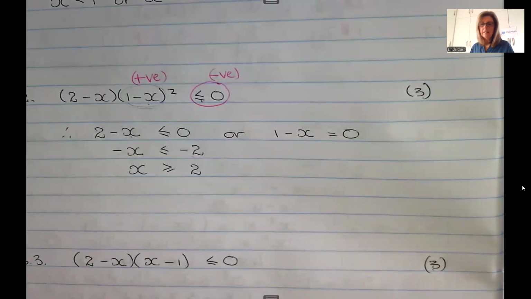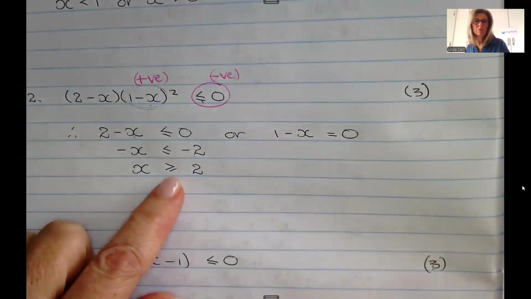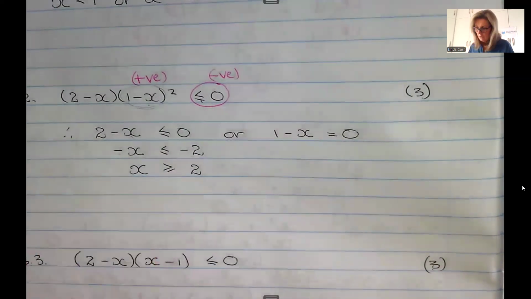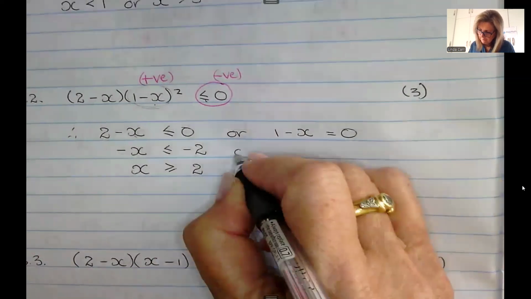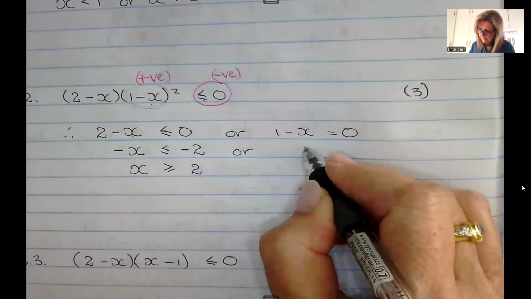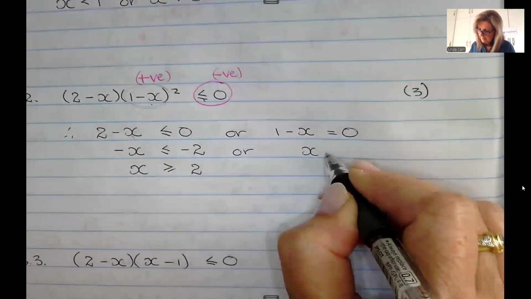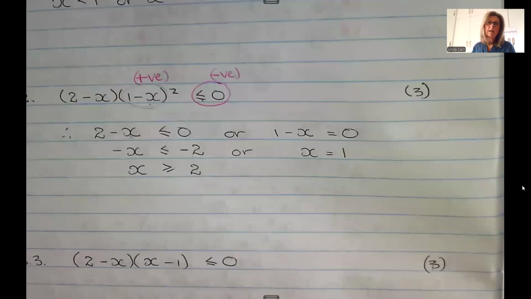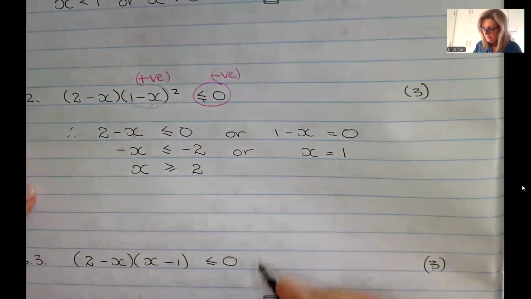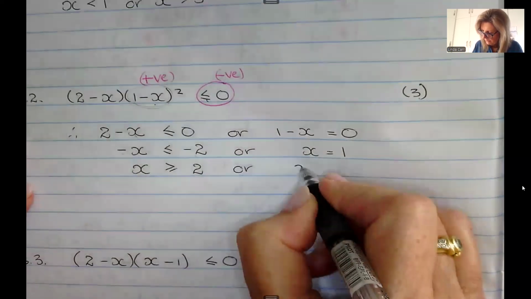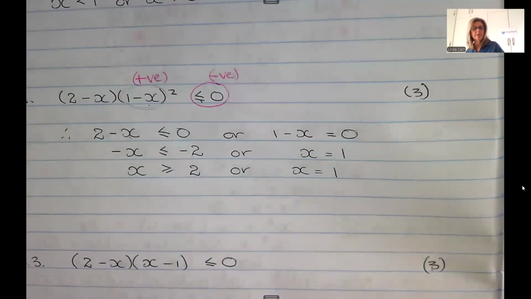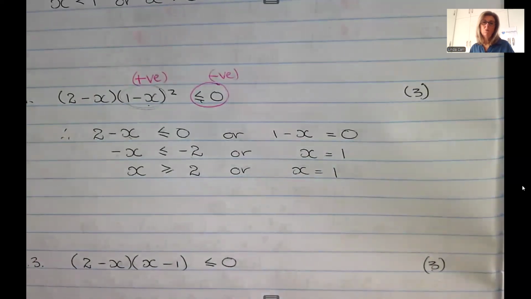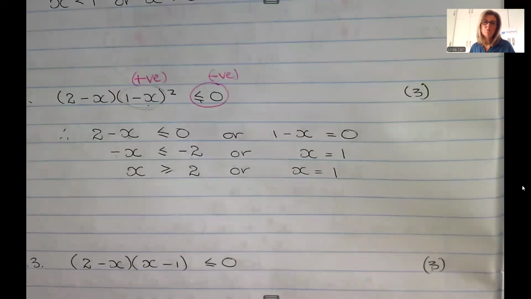So x is now greater than or equal to 2, which means that we do need this, because this one says x could be 1. So I have to have both parts of that solution. So x is greater than or equal to 2, or x is equal to 1. That's why it's worth 3 marks.